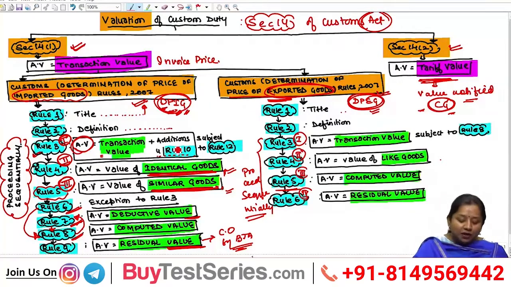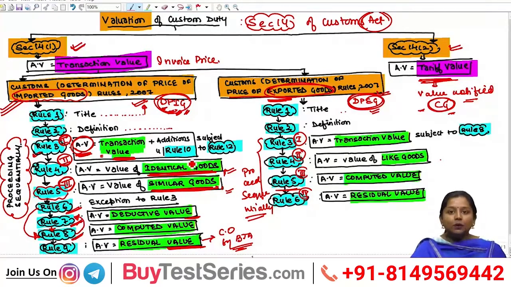Let us start with Rule 3 of importation, wherein it says that assessable value shall be taken as the aggregate of transaction value and additions under Rule 10. This Rule 10 is very important, wherein certain additional amounts being given, certain adjustments being given, which needs to be added while determining the assessable value. Let us start with Rule 10 now.